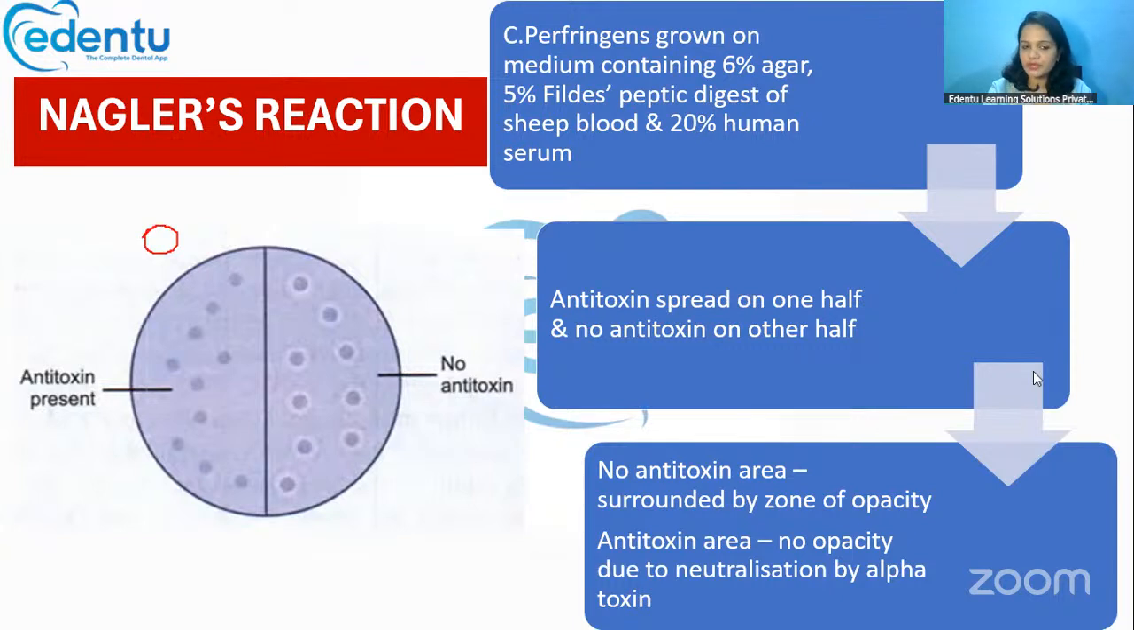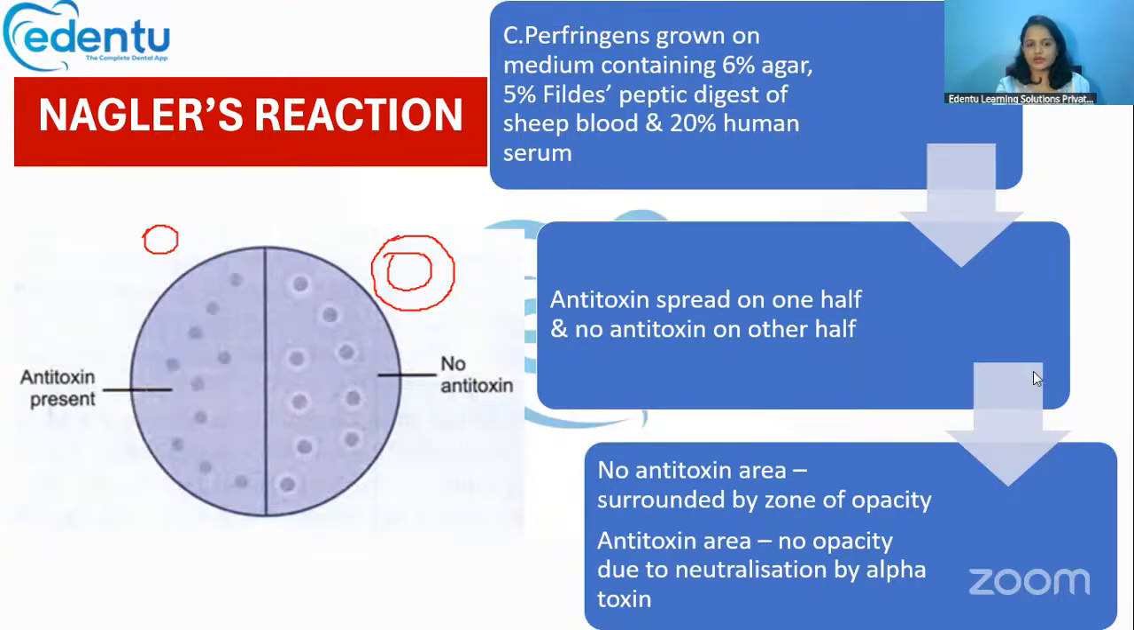But if no Clostridium perfringens is present, then there will be a zone of opacity like this surrounding that particular area. So if the zone of opacity is present, there is no Clostridium perfringens. If there is no zone of opacity, it shows the presence of Clostridium perfringens. Why does no zone appear there? Because the opacity is completely neutralized by the alpha toxin released by Clostridium perfringens. That's why no zone will be present.